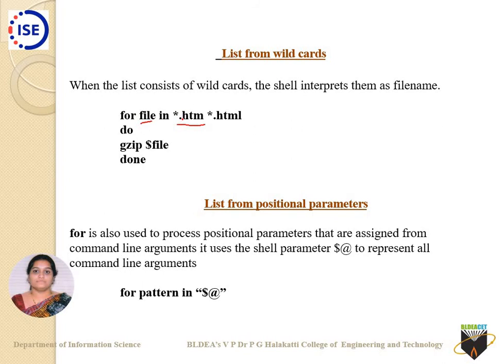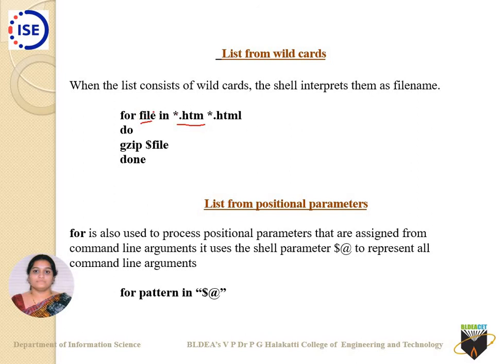For example file.htm, f1.htm, f2.htm, f3.htm, there are so many files which can have any file name, but the extension is .htm. For the first iteration, file is taken with all such entries with extension .htm. It has been zipped, and that's the first execution of this loop with file as a variable taking these contents.